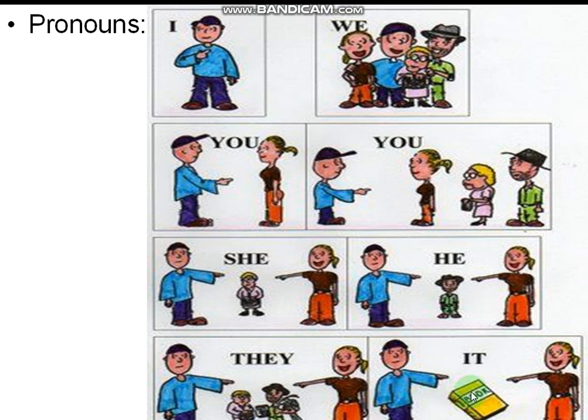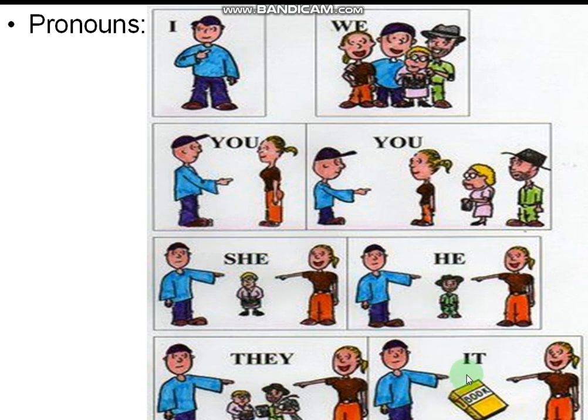In the case of animals, in the case of birds, in the case of things, what do we use in our daily life? We use the word it. So the noun is replaced by the word it. It is used for things, animals and birds. Right. So in this way we used to see first person, second person, third person. These are all belonging to the third person. So there: I, we, you, she, he, they, it.